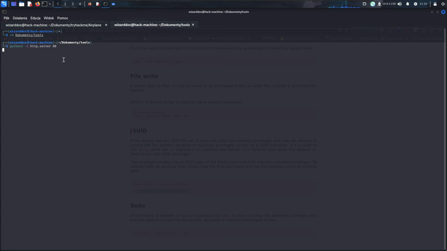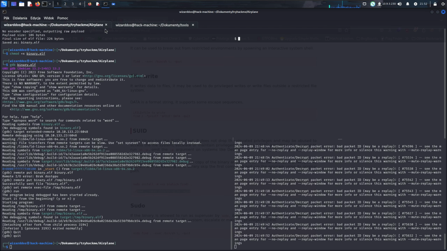I started a web server for my documents/tools, and now I upload my SSH key there. Never mind. authorized_keys.